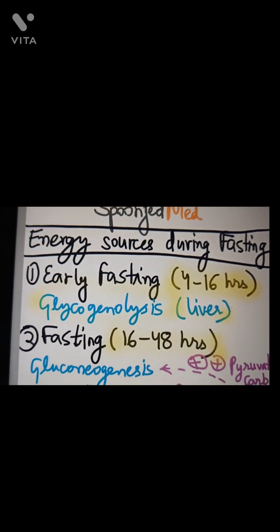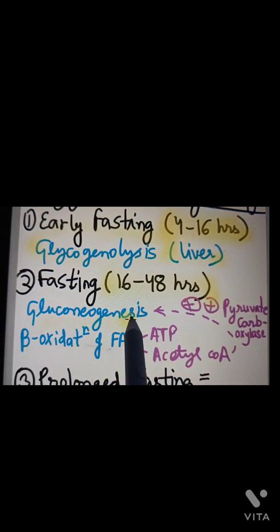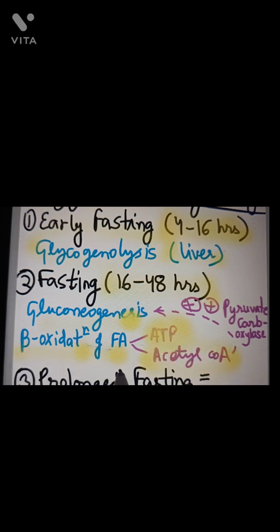Next, we have fasting, which is between 16 to 48 hours. In this, two processes occur. First is the gluconeogenesis, and second is the beta oxidation of fatty acids. In gluconeogenesis, new glucose is formed, while in beta oxidation, fatty acid is oxidized to produce ATP and acetyl coenzyme A, which are the products of beta oxidation of fatty acids.